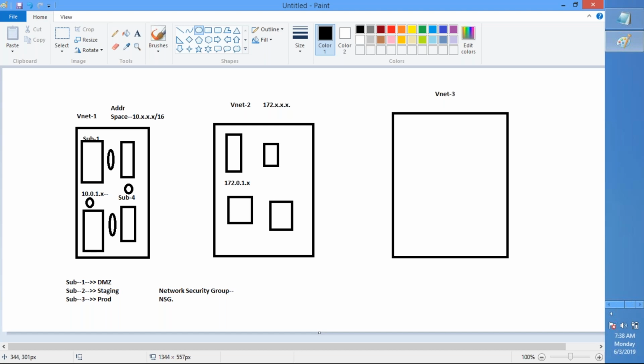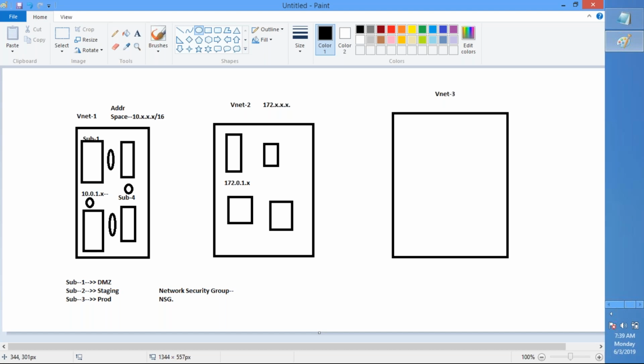So likewise, you can write multiple rules and assign those network security groups to a subnet. So network security groups can be assigned to the subnet. That's where you are putting some control between the subnets which are part of your virtual networks.